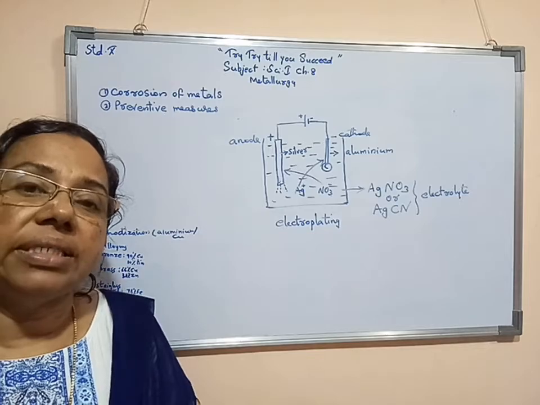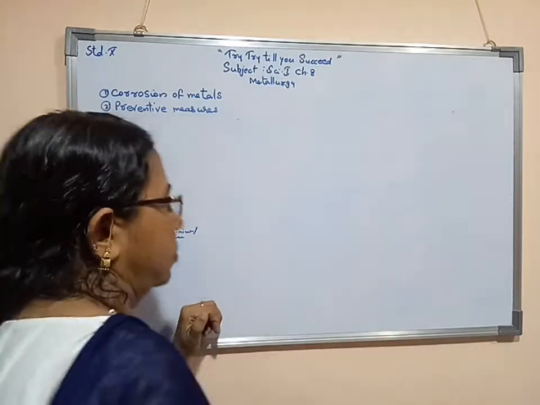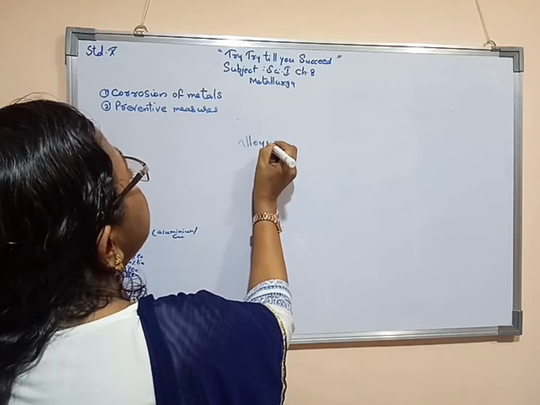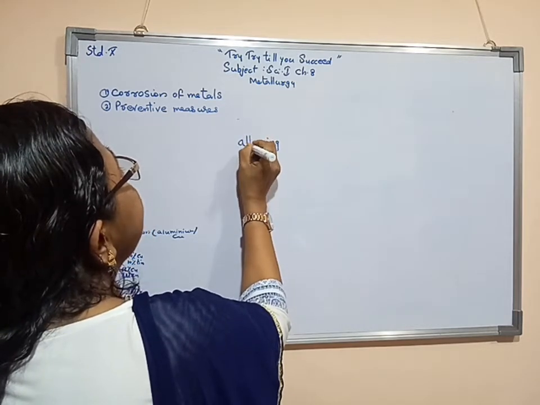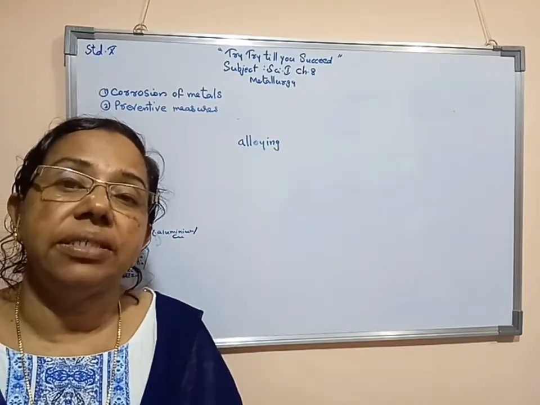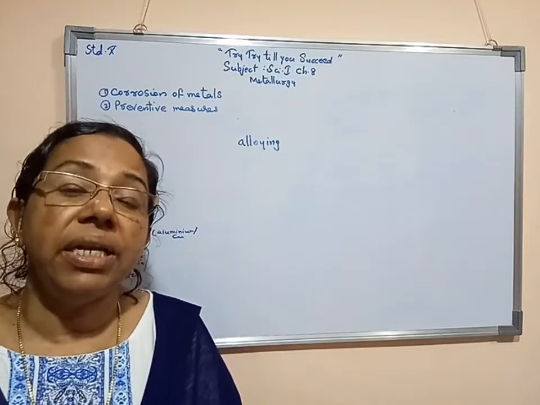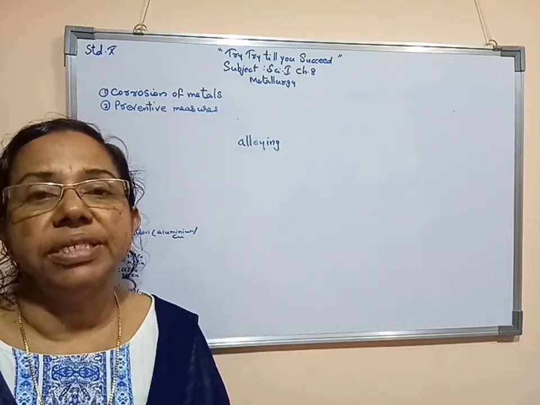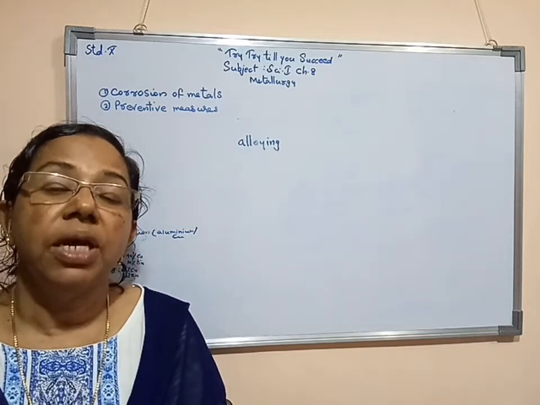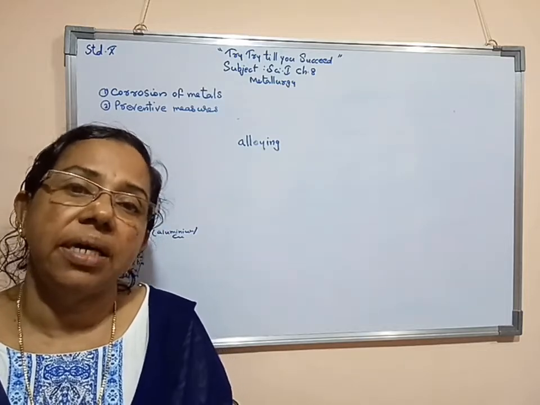Now we will study what is alloying. Alloying means mixing of two or more metals, or we can say metals as well as non-metals. Nowadays, more than using metals, people started to use alloys. Why? Because pure metals are softer, not harder. That means they are not that hard compared to their alloys.